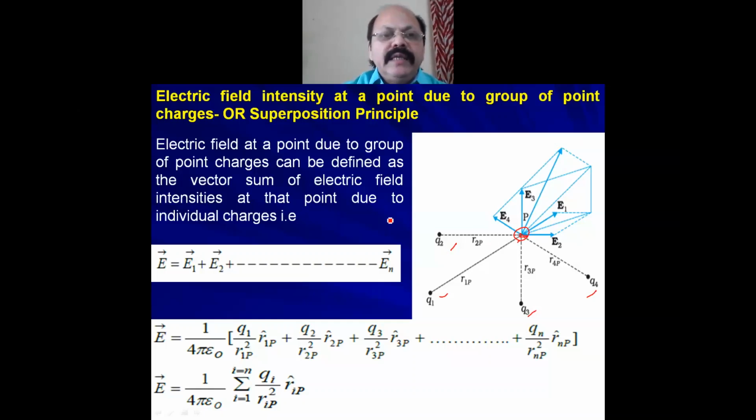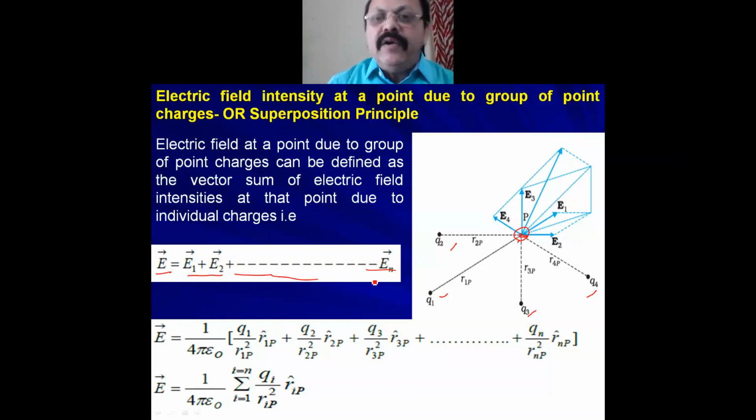So we can say that the electric field intensity at point P due to the presence of the other charges is equal to E1 vector plus E2 vector plus so on up to En vector.